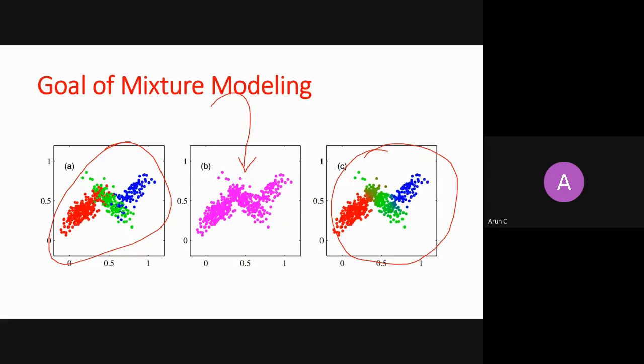It says that you can find three clusters, right? But one of your friends also finds three clusters, but the labeling can be changed. For example, for your friend this may be blue, this may be red, and this may be green, right? Because the idea is to find out the different clusters.